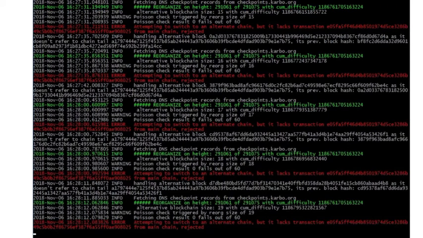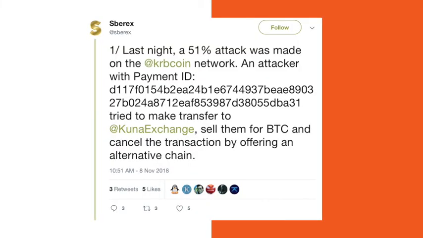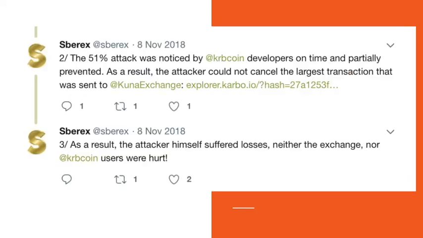And it will reject the malicious attack and cause a conflict with the lack of transactions and fail to switch to the alternative chain. And last year they posted that they were successful in preventing a 51% attack from happening by detecting payments that were going to cancel transactions by offering an alternative chain. So from the notice from the developer, they partially prevented it. Therefore, the attacker lost larger transactions that were already sent to the Kuna exchange.